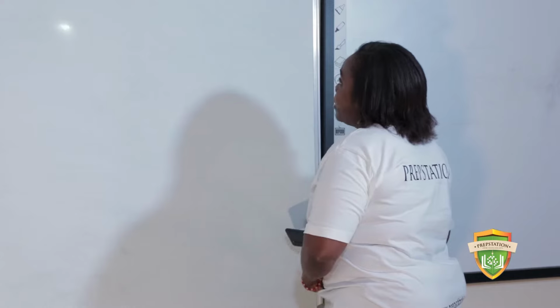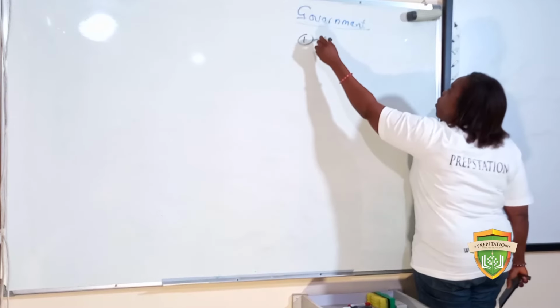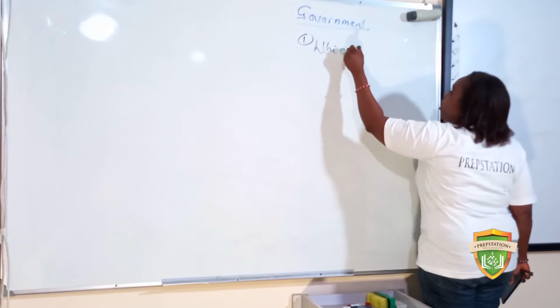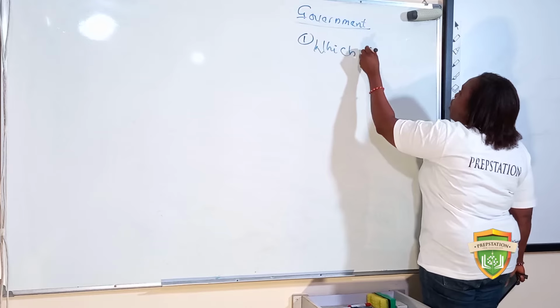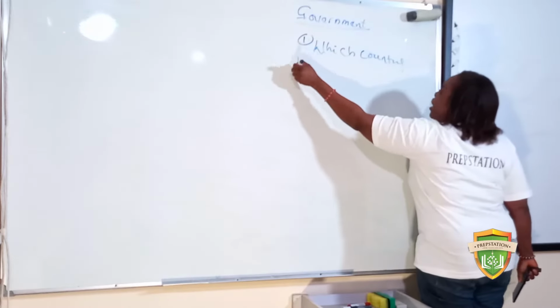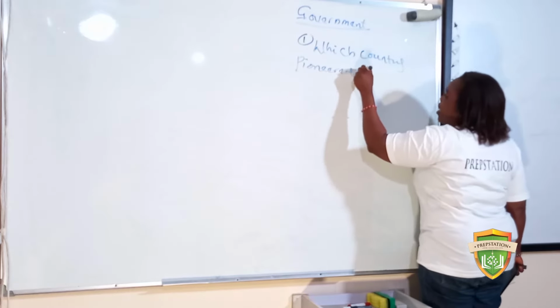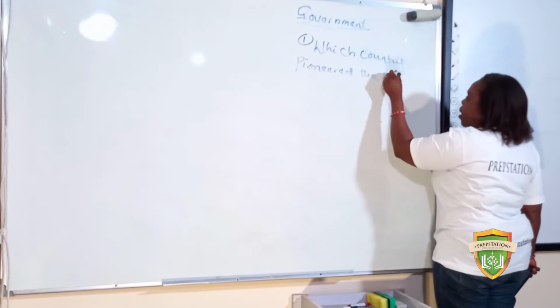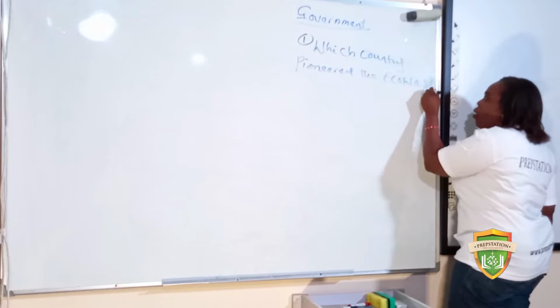The first one we have is this. Number one, it says, which country pioneered the ECOWAS? Which country pioneered the ECOWAS?